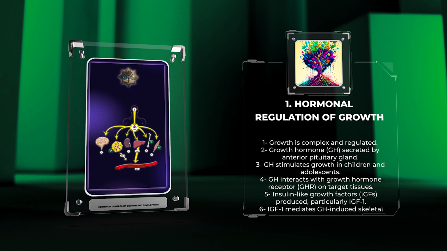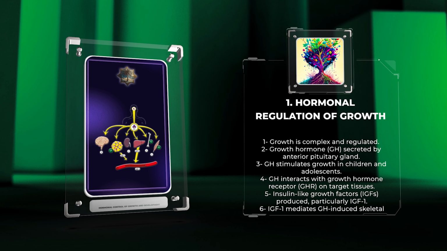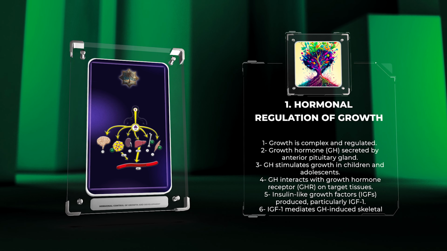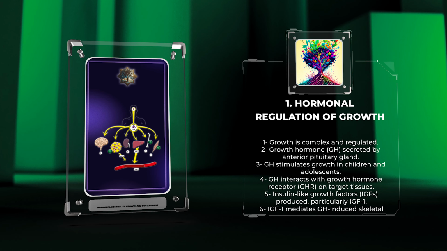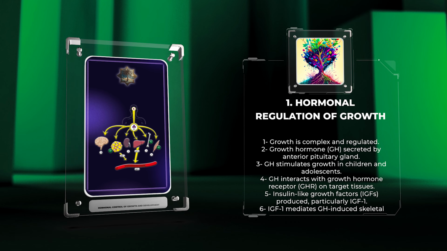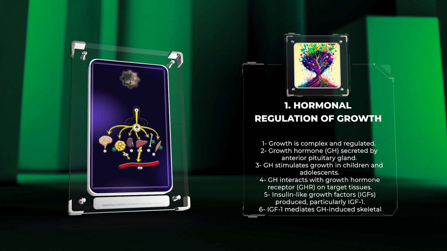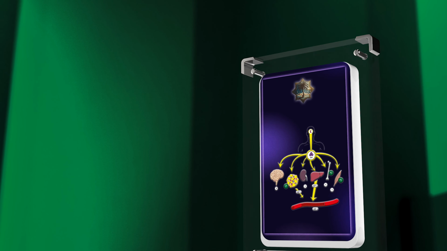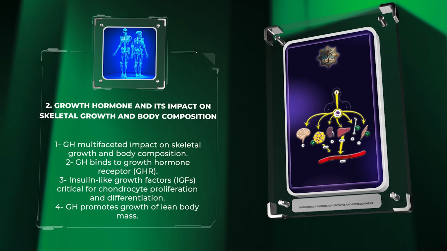Notably, IGF-1 acts on both epiphyseal growth plates and periosteal bone, resulting in longitudinal and radial bone growth, respectively. Additionally, GH also promotes lean body mass accrual by stimulating protein synthesis and inhibiting protein breakdown. Through its actions on multiple organ systems and tissues, the hormonal regulation of growth is a finely orchestrated process, ensuring optimal development and maturation.